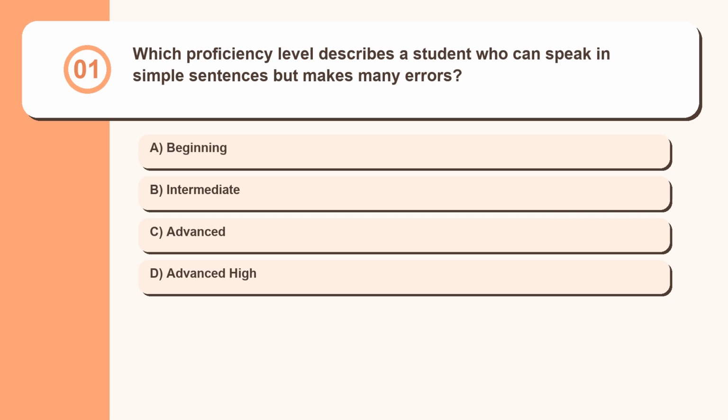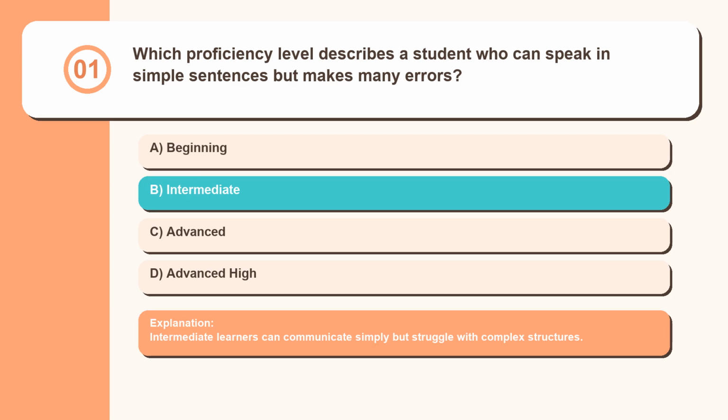Question 1. Which proficiency level describes a student who can speak in simple sentences but makes many errors? Beginning, intermediate, advanced, advanced high. Intermediate learners can communicate simply but struggle with complex structures.